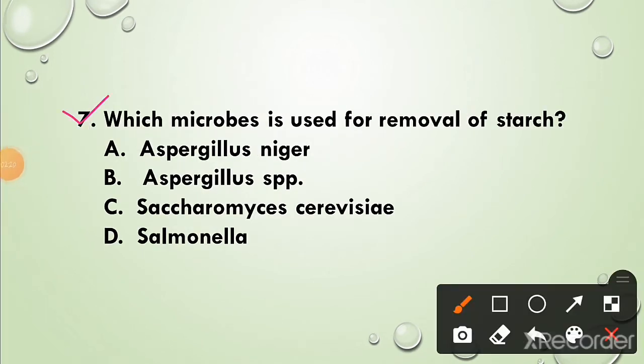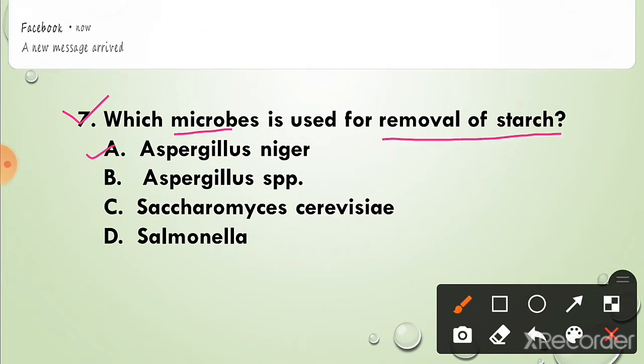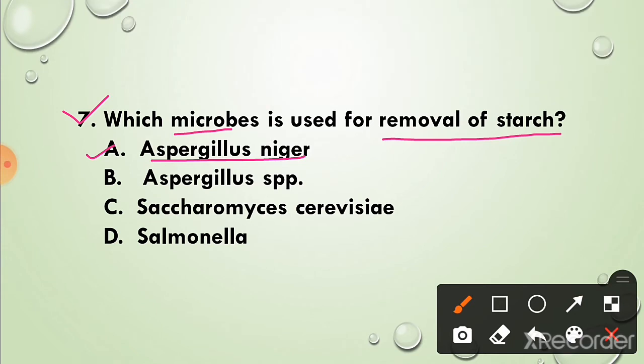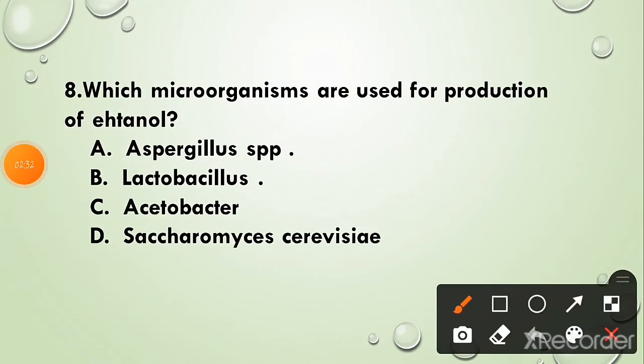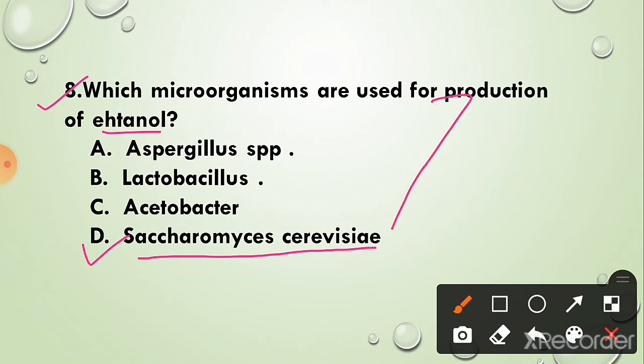Question 7. Which microbes is used for removal of starch? The correct answer is option A, Aspergillus niger is used for removal of starch. Question 8. Which microorganisms are used for production of ethanol? The correct answer is option D. Saccharomyces cerevisiae is used for the production of ethanol.